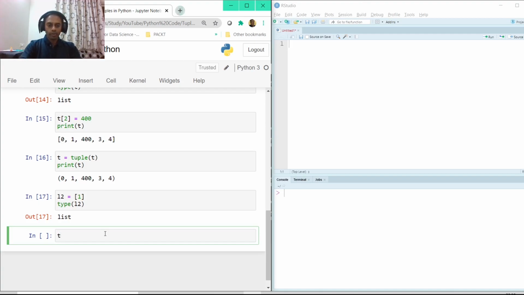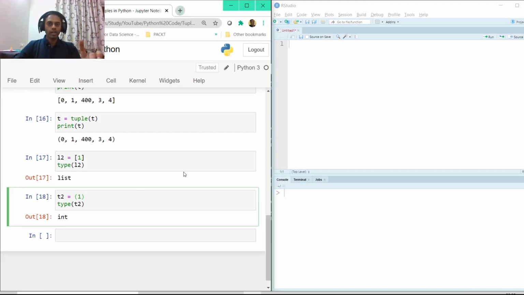But in the case of a tuple, if I just have one element here, and now if I type of T2, it says it's an integer. So if you just have one element, you cannot just have it as is. You also have to end it with a comma here. And now if I execute the same cell, it would say it's a tuple. So that's just another difference between a tuple and a list. If you just have one element, you always have to end it with a comma if you want to consider that as a tuple.